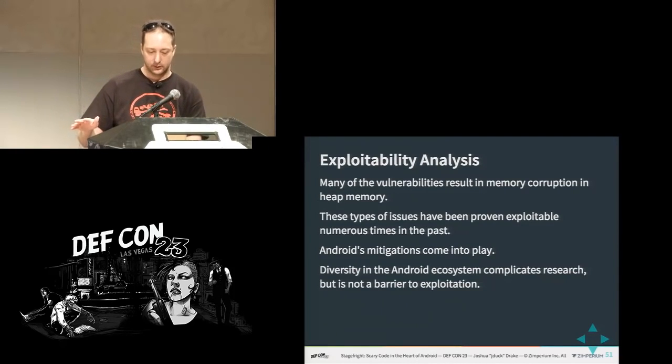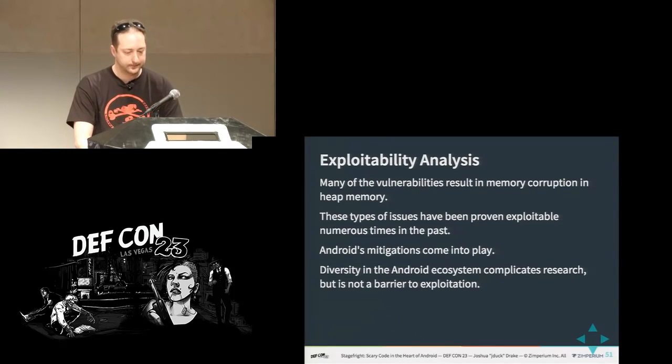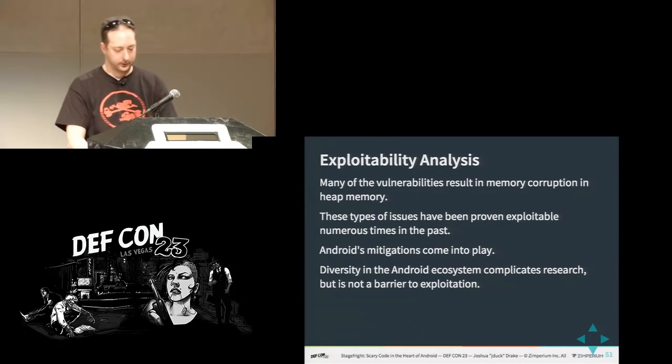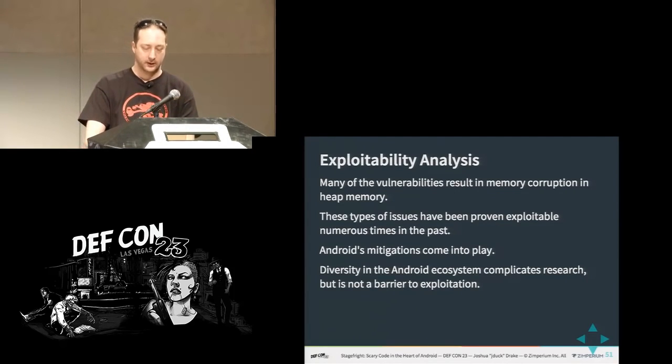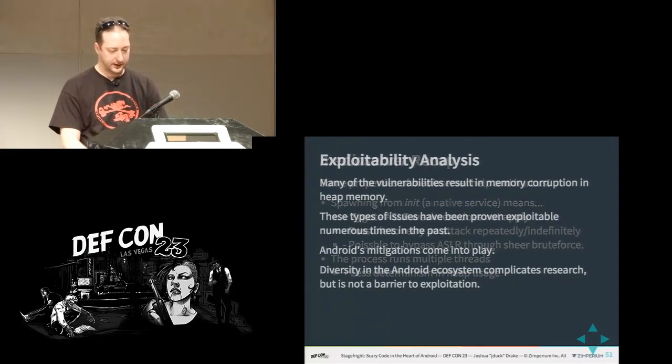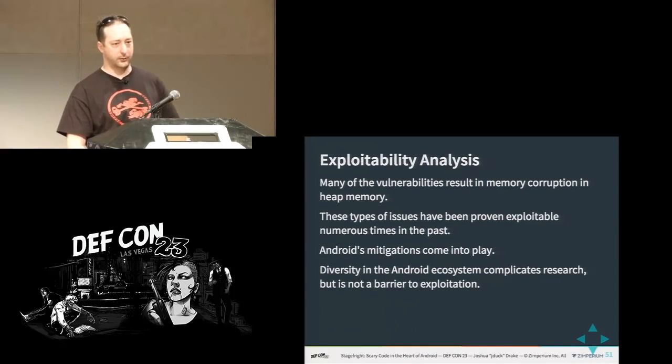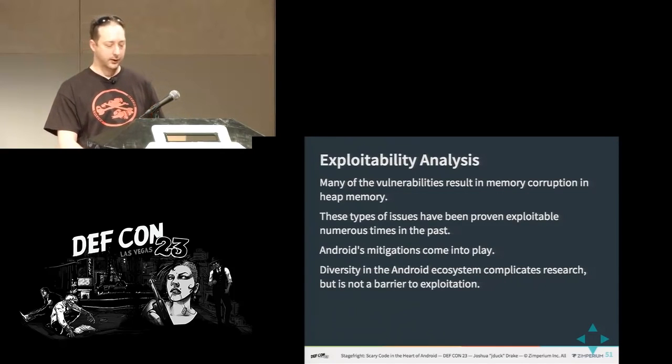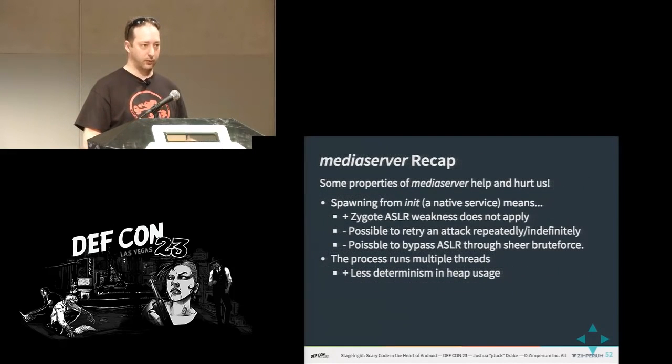result in memory corruption in heap memory. These have been proven exploitable lots and lots of times, especially in C++ code, given that they often have virtual function pointer tables and other strange things going on in heap memory. So mitigations do come into play, though, and diversity, although it is a barrier to performing the research, as in it will take more time, it doesn't necessarily prevent something like a worm, which could just build support for as many things as it knows about into itself.